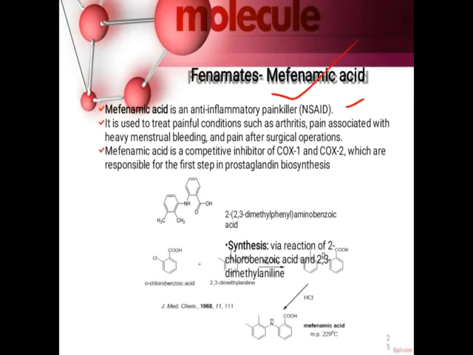It is an anti-inflammatory and painkiller. It is used to treat conditions like arthritis, pain associated with menstrual bleeding, and pain after surgical operation. It is a competitive inhibitor of both COX-1 as well as COX-2, which are responsible for prostaglandin biosynthesis. So mefenamic acid is generally used as an anti-inflammatory and painkiller.